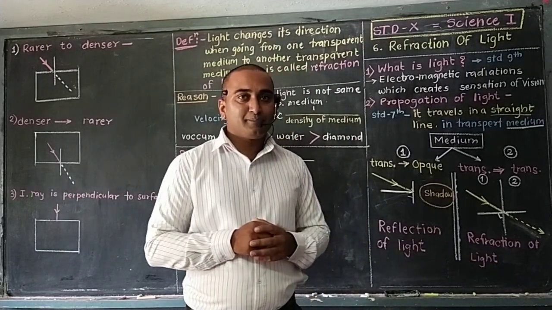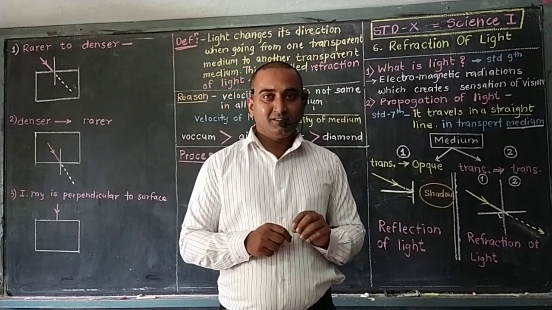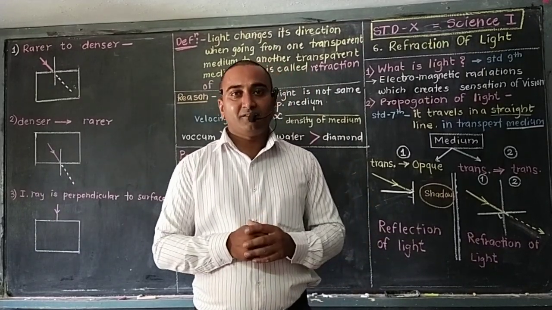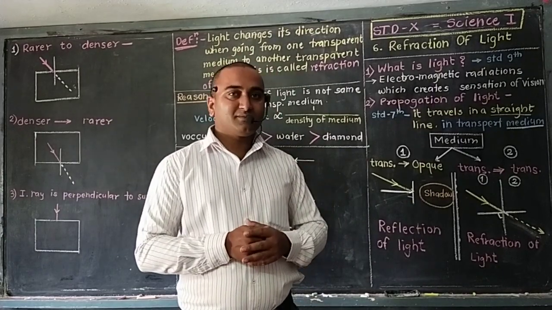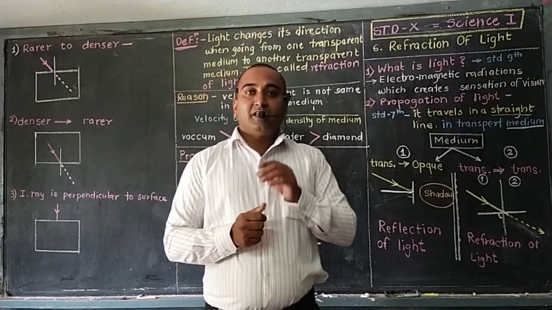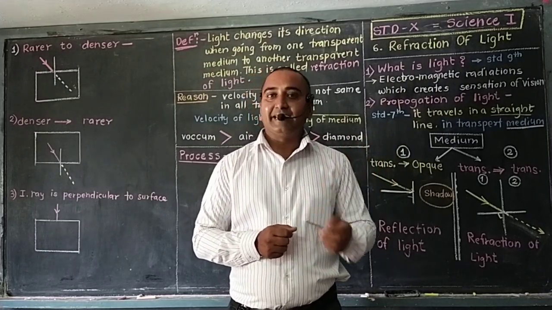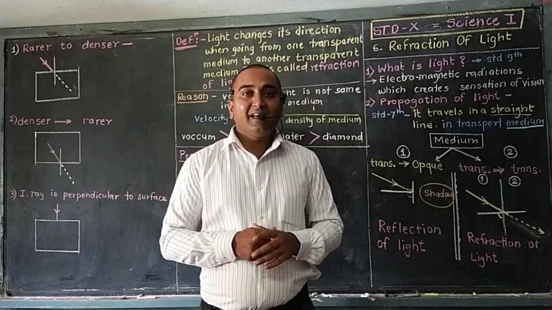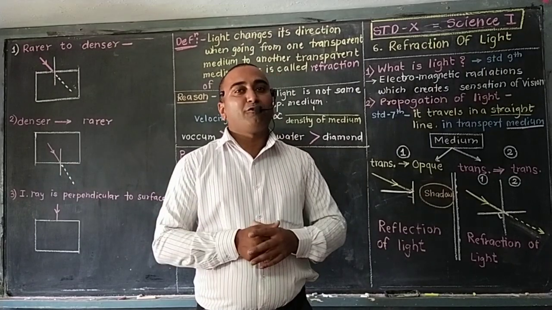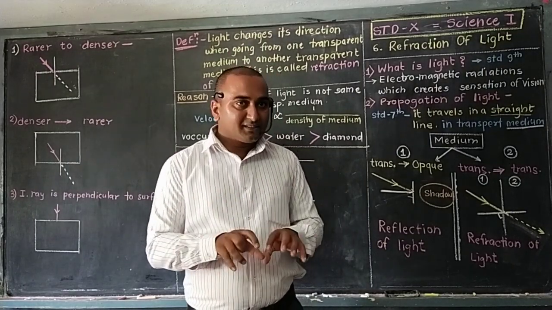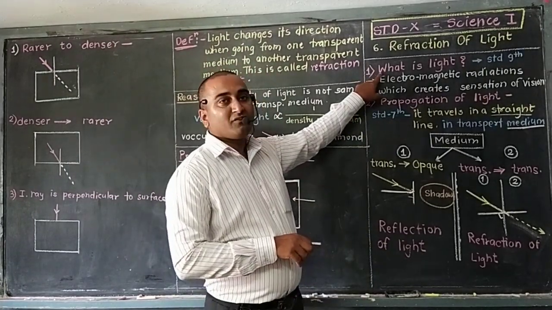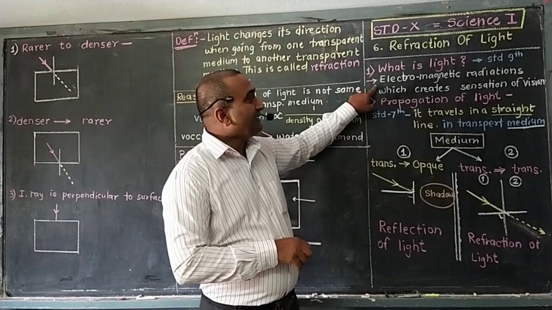How have we discussed it? Light is necessary to observe things. When light is not there, we can't observe things. That means if light falls on any object, it gets reflected and enters our eye, and we get the sensation of vision. And on this, the definitions depend. What is light? Light is nothing but